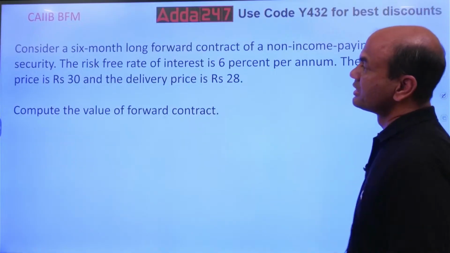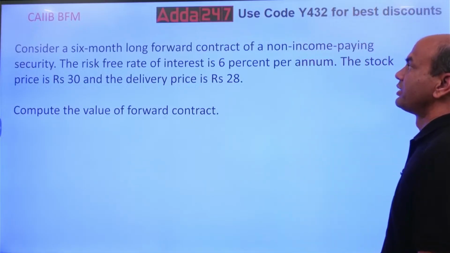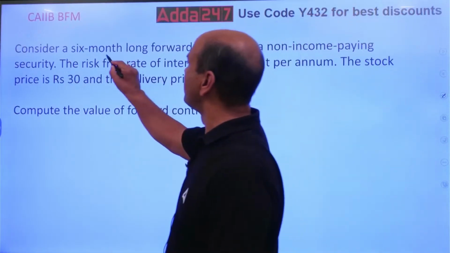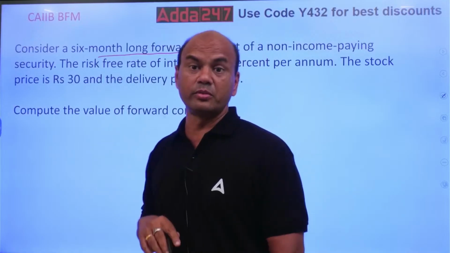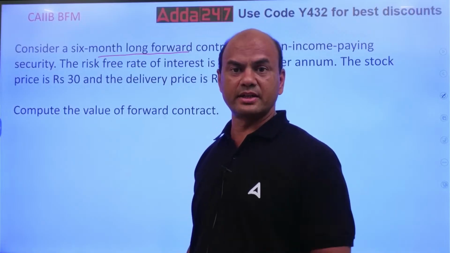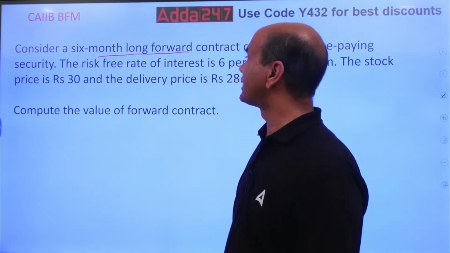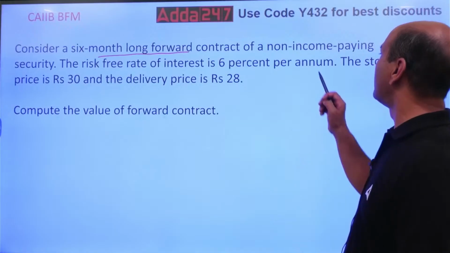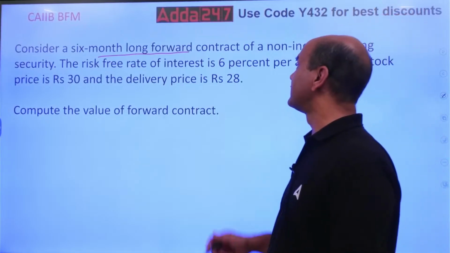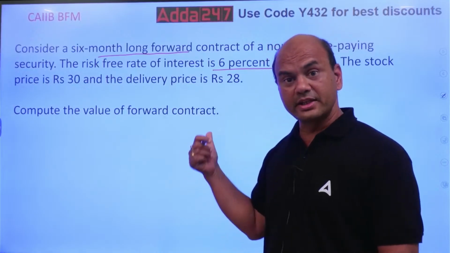Yeah. Take this numerical. Consider the 6-month long forward contract of a non-income paying security. Here, 6-month long forward. This numerical I told you, we'll be solving. This is a sure shot exam numerical and a very simple one. So consider a 6-month forward contract of non-income paying security. The risk-free interest rate is 6% per annum. It's a sure shot question in your exam. Kindly note, sure shot. It's there in your book also.